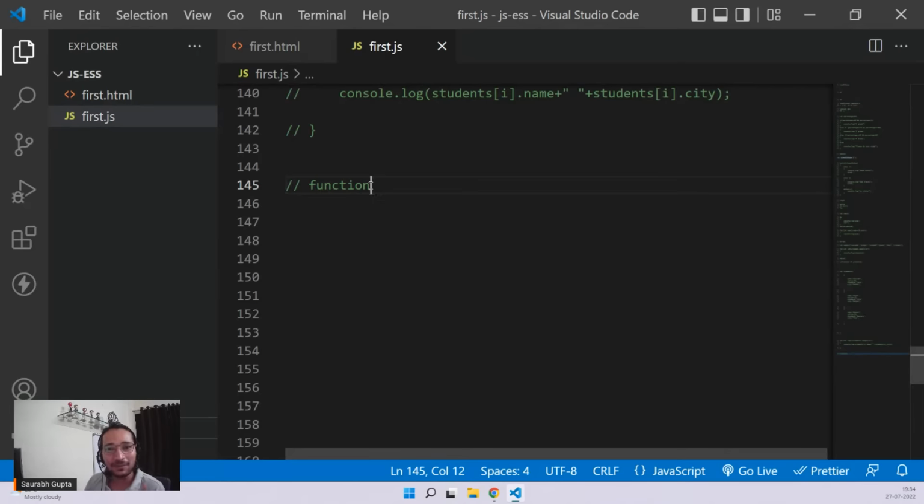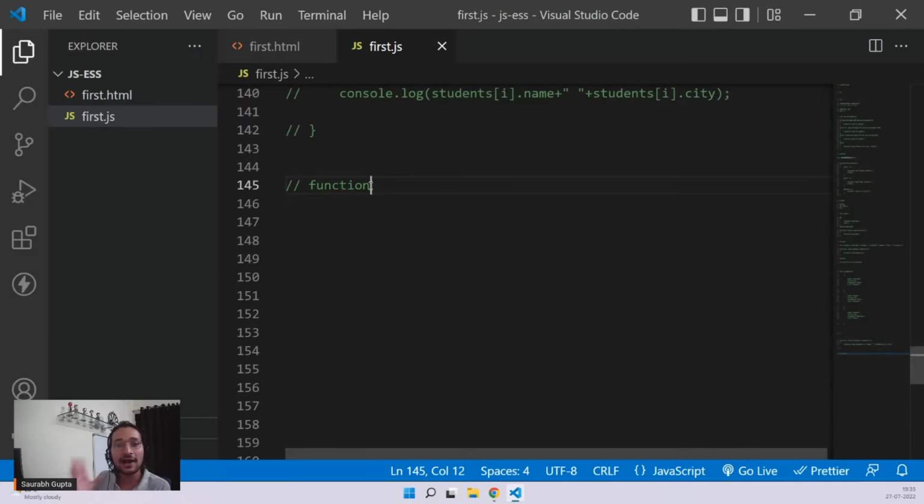A function in a programming language is nothing but a block of code which may or may not have a name. Mostly it has a name. A function is nothing but a block of code that you can give a name, and then afterwards you can use that block of code anywhere you want. It is a collection of a set of instructions.